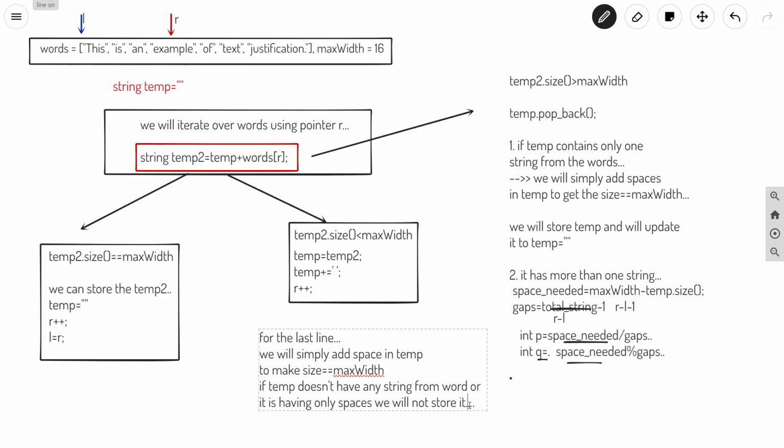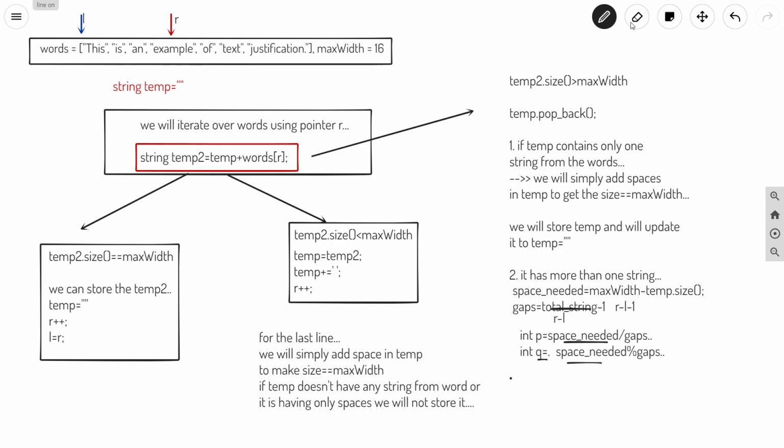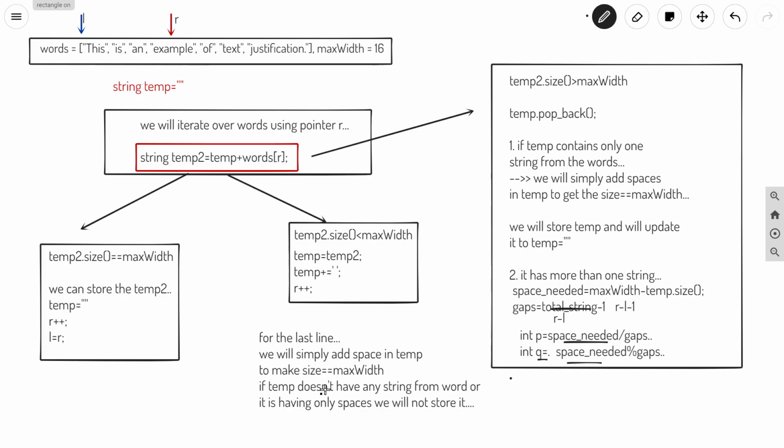This is another important thing that we have to consider. These are some points that we have to keep in mind while doing the coding part of our question. So I will box these points here, this one and this one. So let us try to code this question.